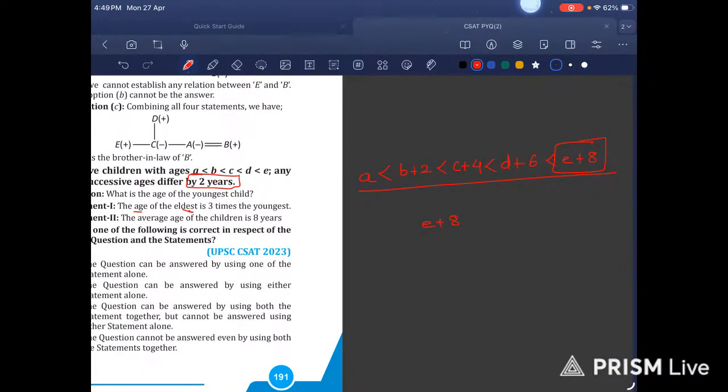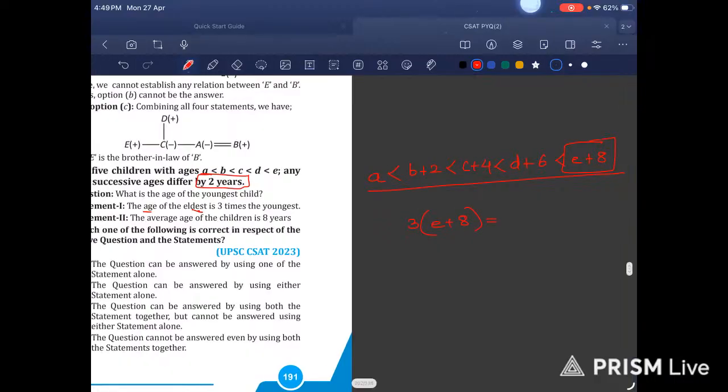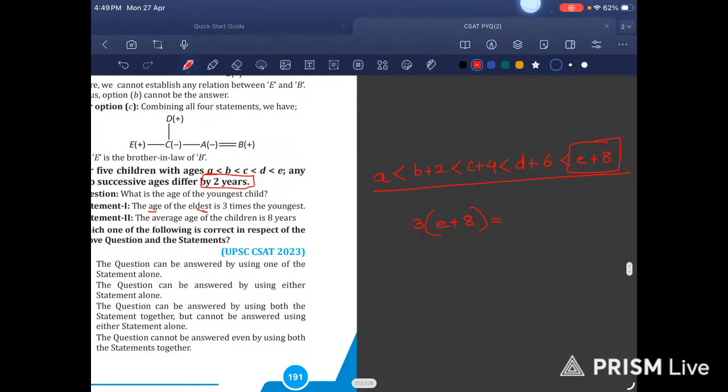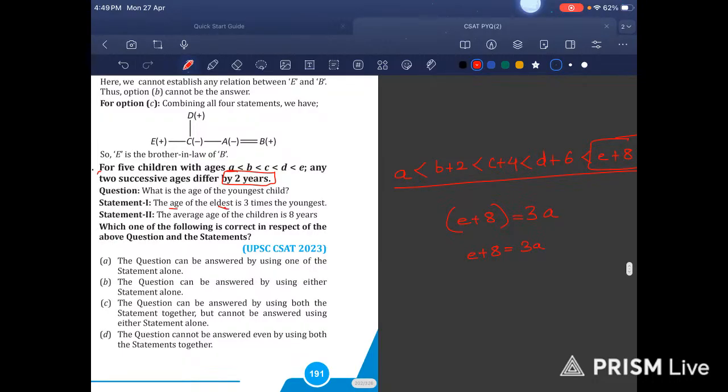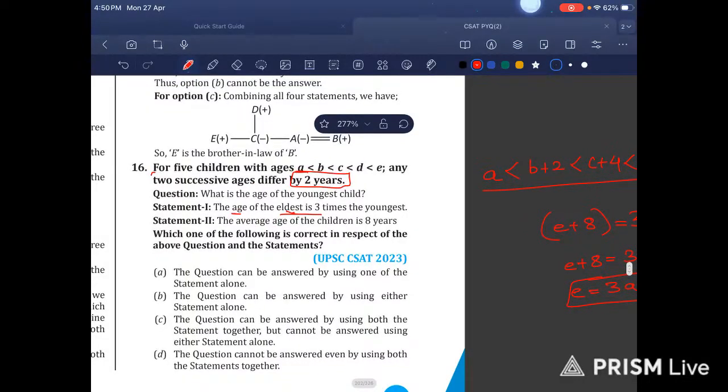E plus 8 is equal to 3A. Then E is equal to 3A minus 8. Age of eldest is 3 times the age of youngest. Am I doing something incorrectly? Please tell me.